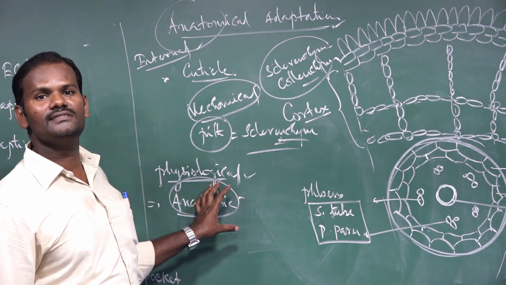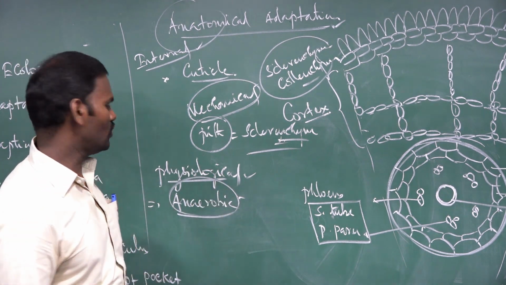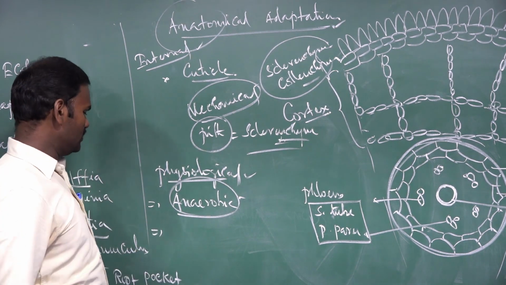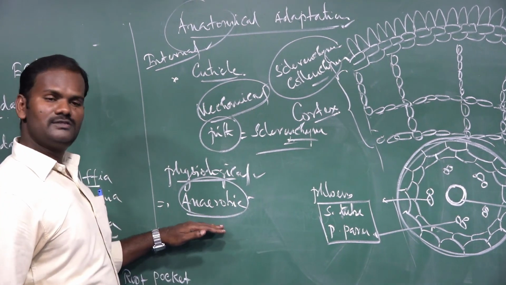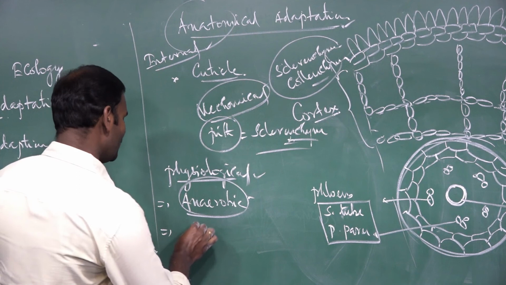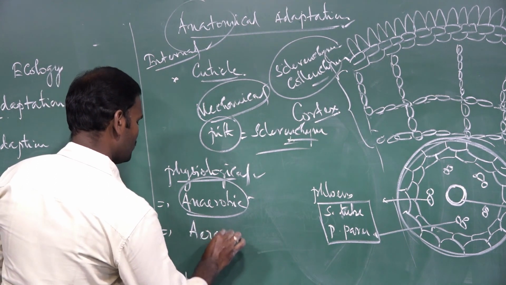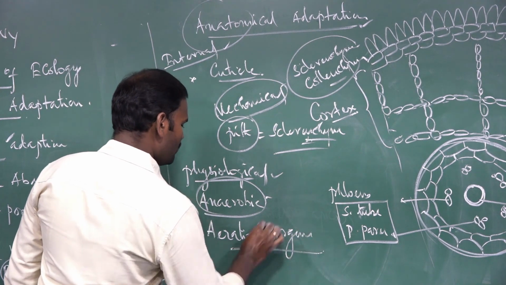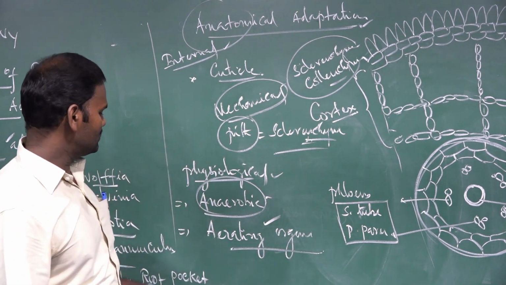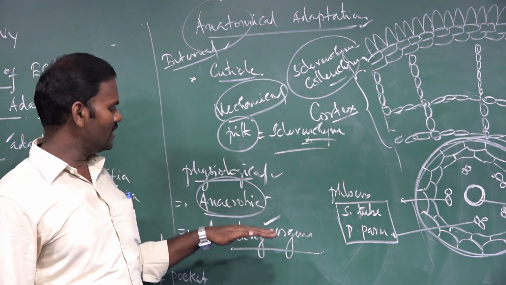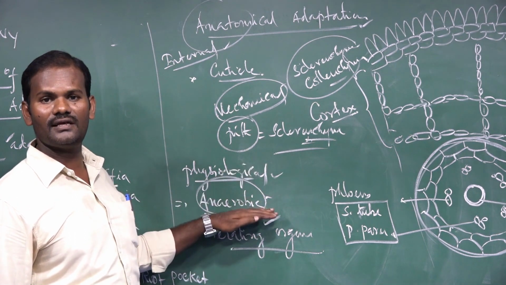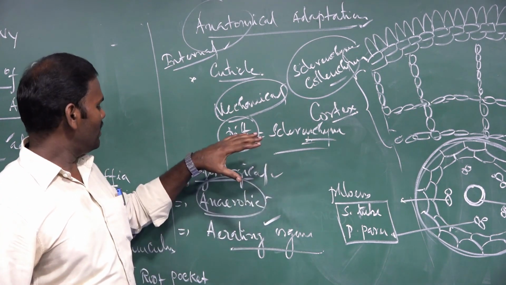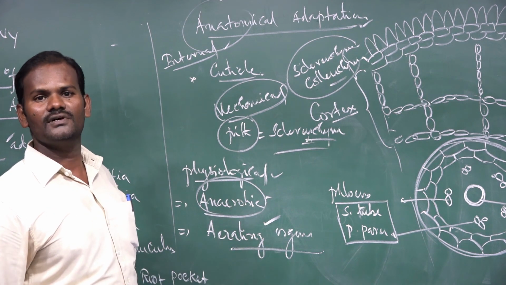These are the physiological or functional adaptations of hydrophytes. In addition, special aerating organs are present. Due to these aerating organs, they easily float on the water surface. So these are the physiological and functional adaptations of hydrophytes.